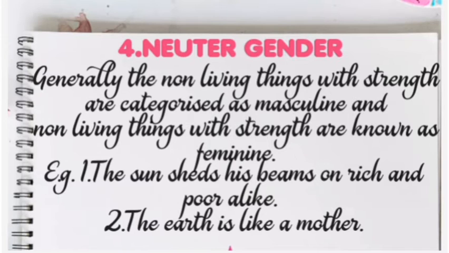So the non-living things which can be presented as if they have life in them, this thing is known as personification. And this personification is used with neuter gender to portray them as if they are living.